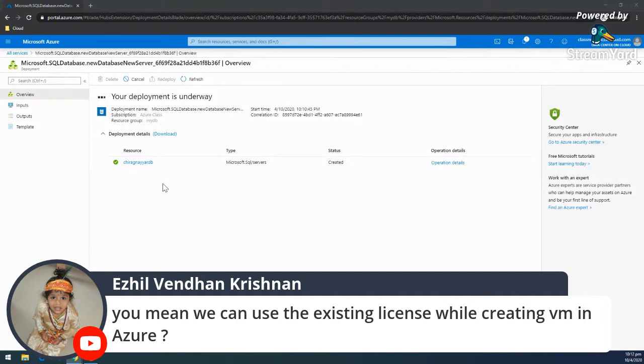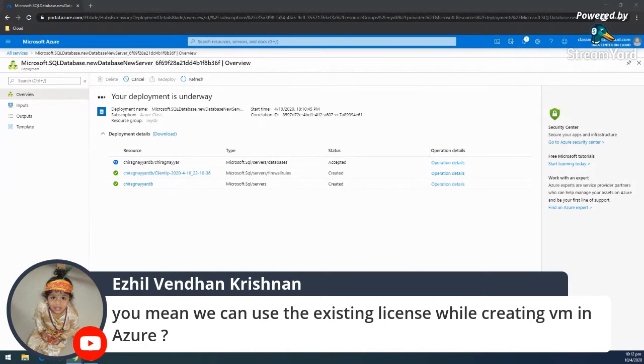That is what is called the hybrid benefit, so that your VM cost will be the same as your Linux operating system cost, like a free Linux, again not Red Hat and SUSE, but let's say Ubuntu or CentOS. So that is where the cost will be equivalent. As in this demo I also showed, the cost was $1,000, and when I selected yes for the hybrid licensing part, it came down to 400 something.